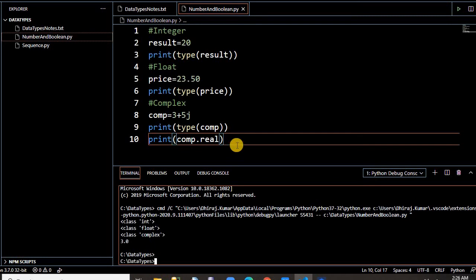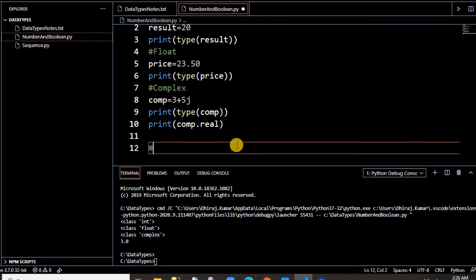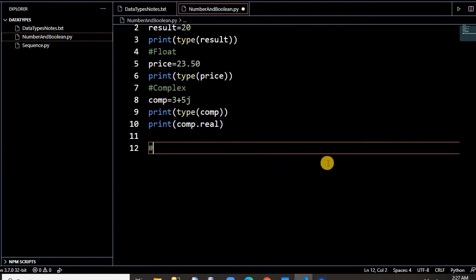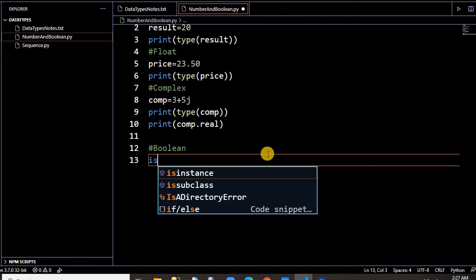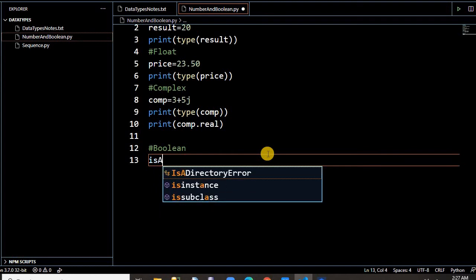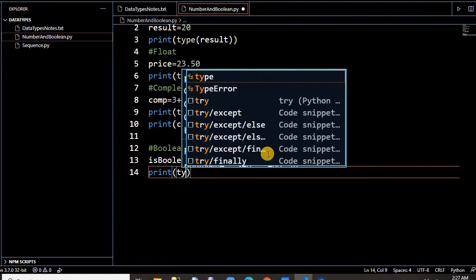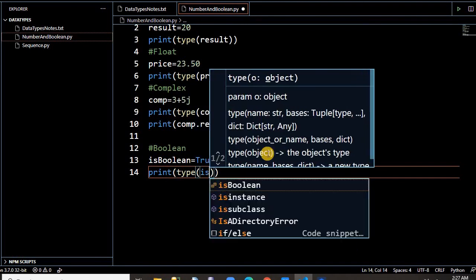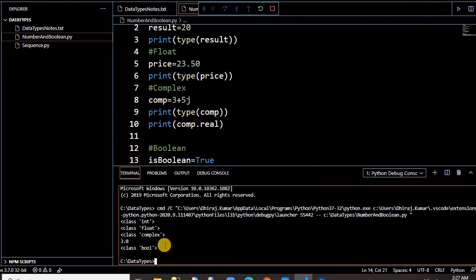So let's take an example of the Boolean one. Boolean is a simple one. Let's say is_boolean. If you store True, by default it's taking True. If you print the type of this and run it again, it gives bool.